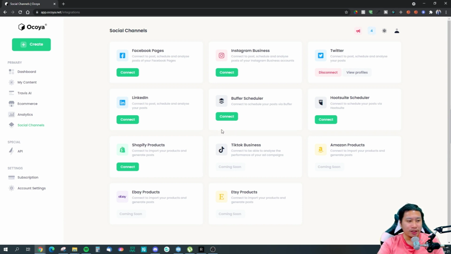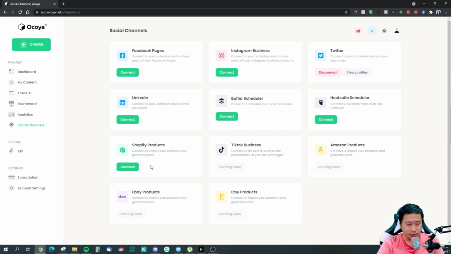Possibly, right? So over here they also have Buffer and Hootsuite, so instead of scheduling through Ocoya, which you probably want to do, you can also make use of Buffer or Hootsuite if you prefer those tools for social media scheduling, right? Ocoya gives you much simpler features for social media scheduling. Buffer and Hootsuite might be better, so if you prefer them, then you can make use of them.